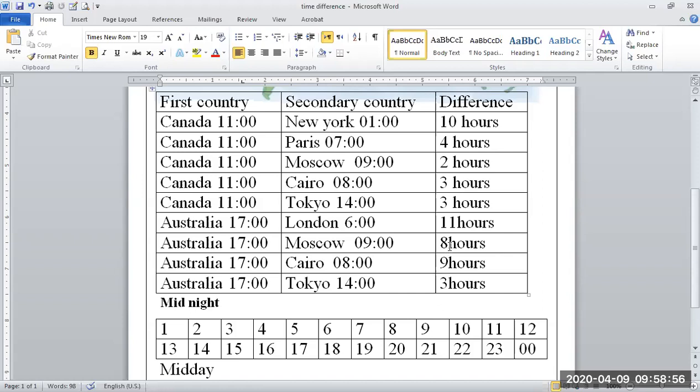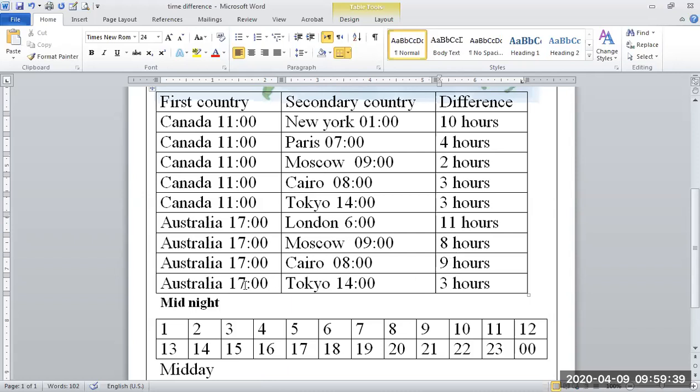Now this is 9 o'clock. This is 8 hours. This is the time difference between Australia and Moscow. It is 8 hours. Now Australia and Cairo. In Cairo 8 o'clock, and in Australia 5 o'clock. Now from 17 go back up to 8 o'clock. 1, 2, 3, 4, 5, 6, 7, 8, 9. Here 9 hours.